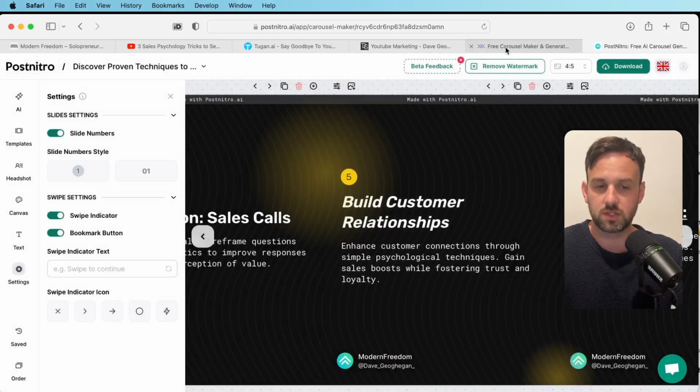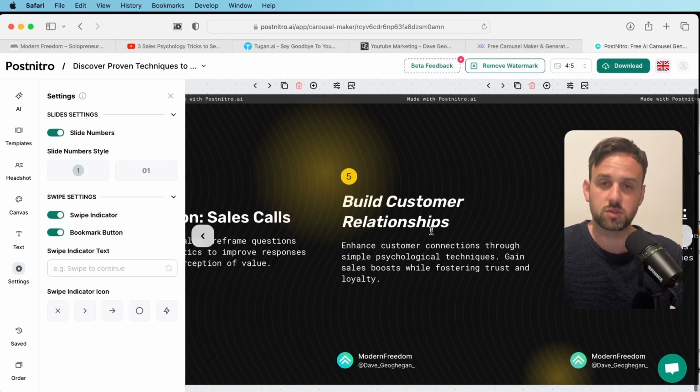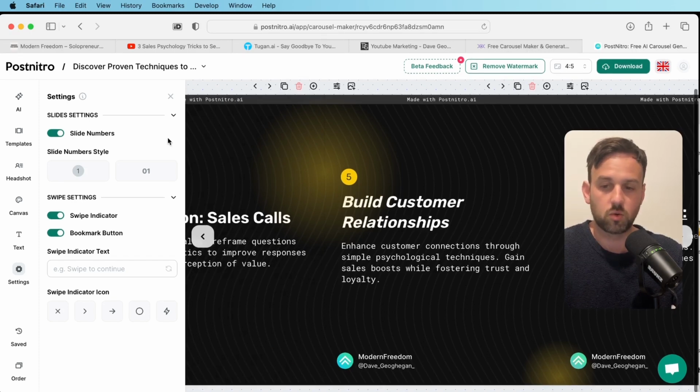Now, that's one option you can do. There's another option I'm going to show you in a second. If you did want to upgrade to paid software, there is another very good option to do this. But in most cases, this will do you just fine. Okay, so one more thing I want to just show you quickly while we're in here.